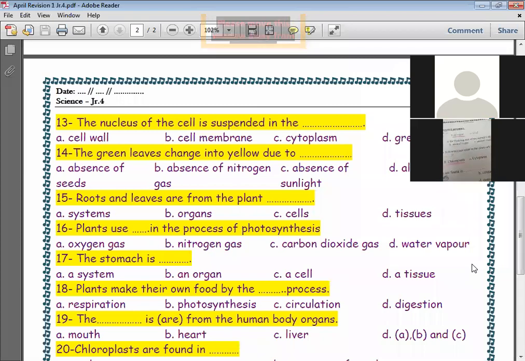Blank is a human body organ. A, B, and C, D. Mouth, heart, liver. All of these are human body organs.